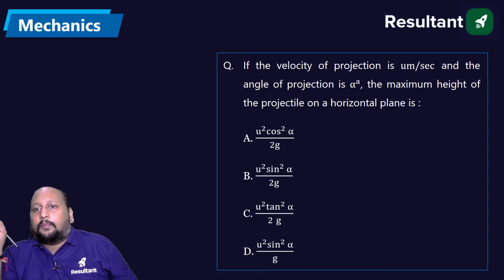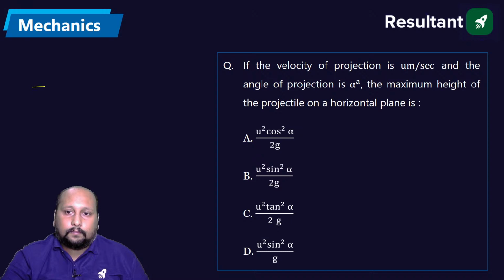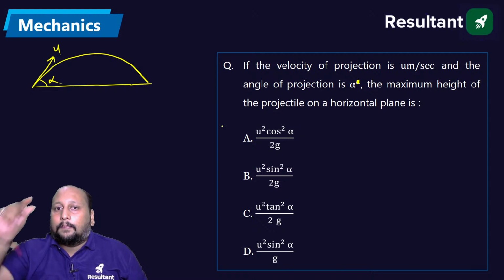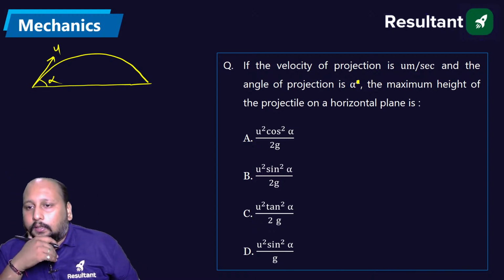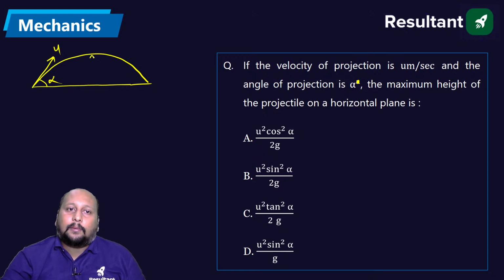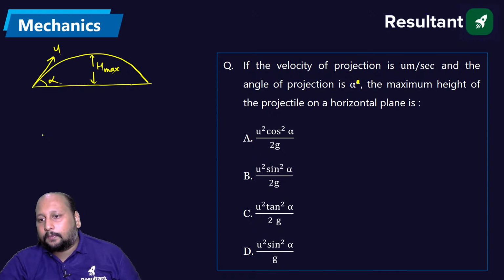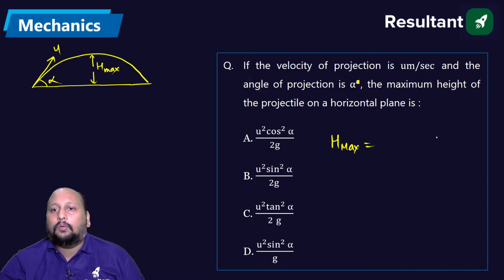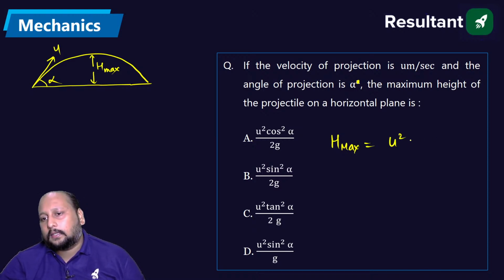Very easy. The velocity of projection is u meter per second, and this is angle of projection. That is alpha. ठीक है? The maximum height of the projectile motion is direct formula base. Maximum height projectile motion से question are coming. H maximum. What is the formula for H maximum? Yes. H maximum is equal to u square sine square theta by 2g.